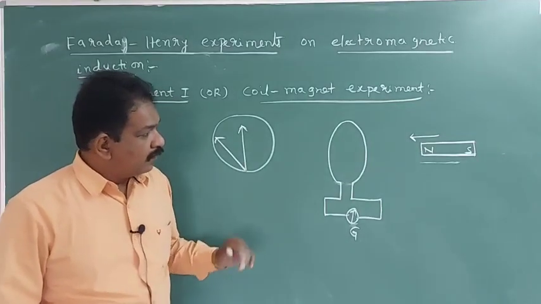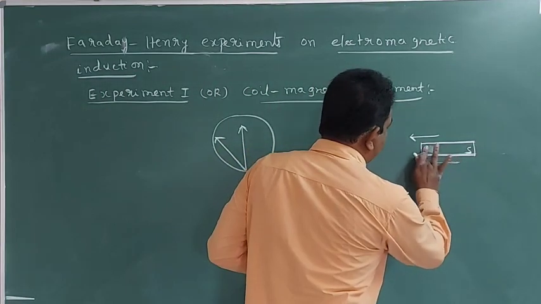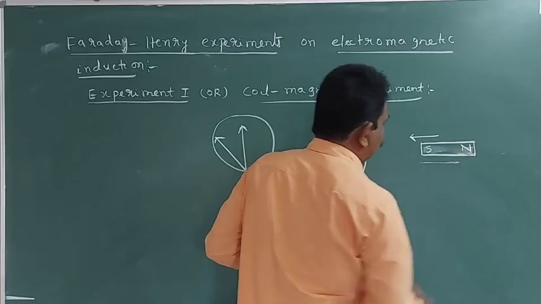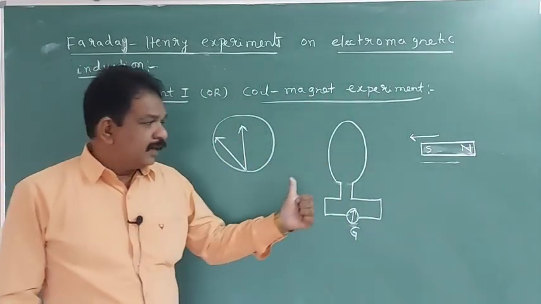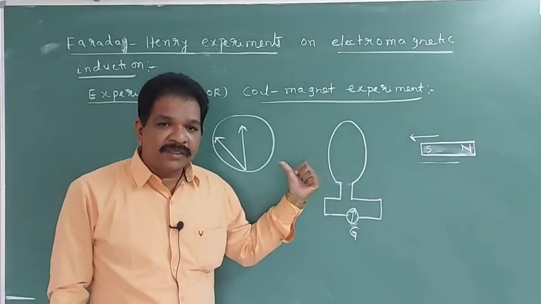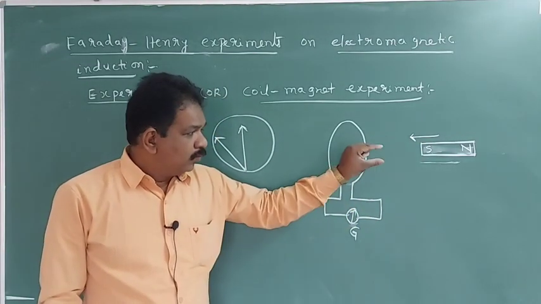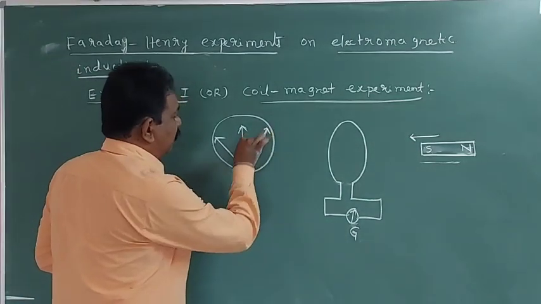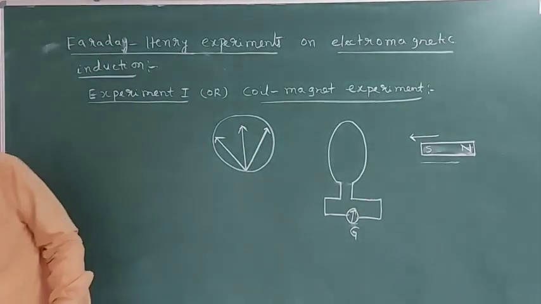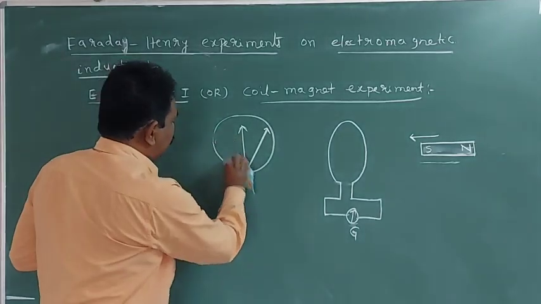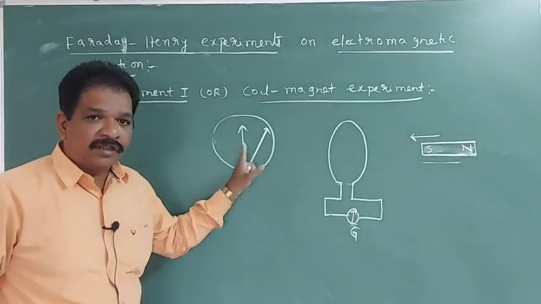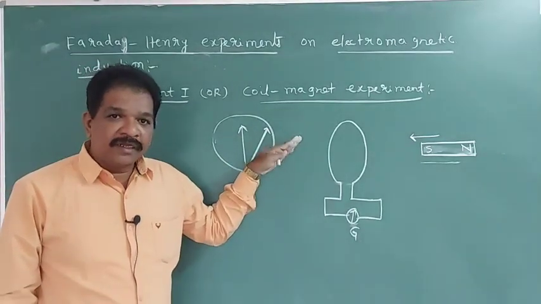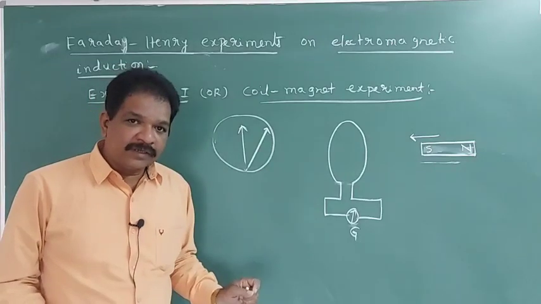Now what we will do is reverse the poles of the magnet. Here we will take the south pole, here we are taking the north pole. Then reverse the magnet and repeat the same procedure. Move the magnet towards the coil, then the deflection in the galvanometer will be in the opposite direction. Initially, if it deflected in this way when the north pole was moving, when the south pole is moving it is deflected in another direction. Is the point understood?